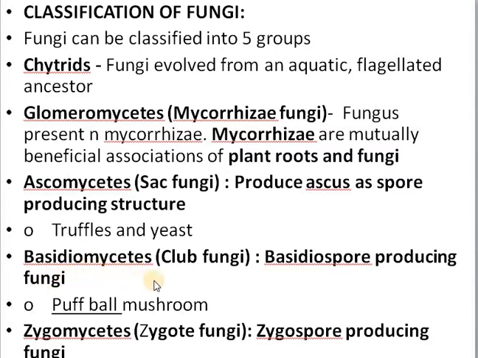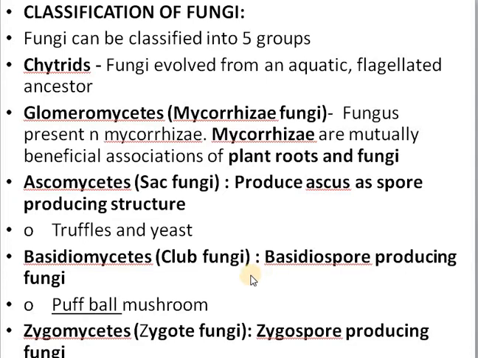Another group is called basidiomycetes or club fungi. These are the group to which mushrooms belong. The mushrooms are having a typical reproductive structure called basidium. It's an elongated structure, and that is called basidium. The basidium will bear some spores. They are called basidiospores. So the fungi which produce basidiospores are called basidiomycetes.